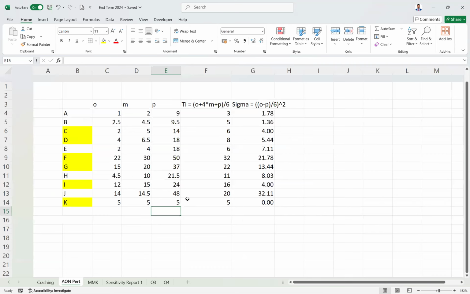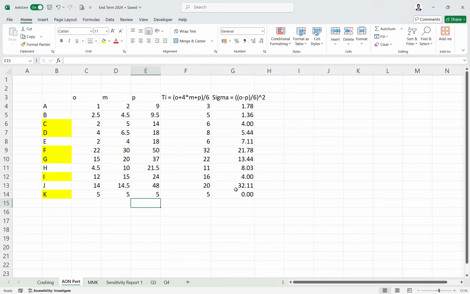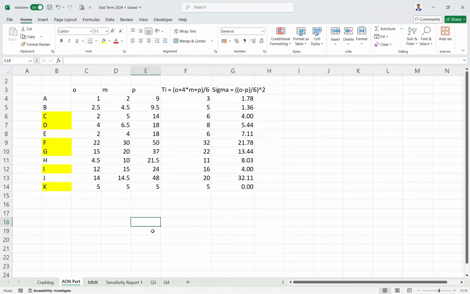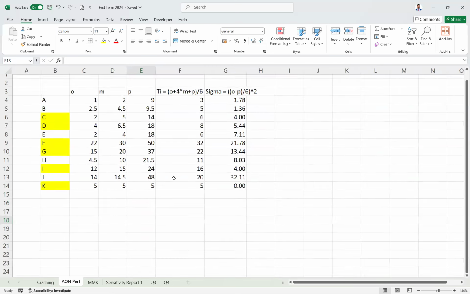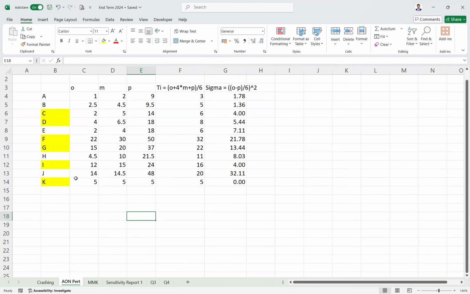Fine, this is good. Now, once you have done these things in Excel, you have to manually draw the network diagram for these values A, B, C, D, like I have shown in the network path. So how can you draw it manually? Let me just show that also here itself.